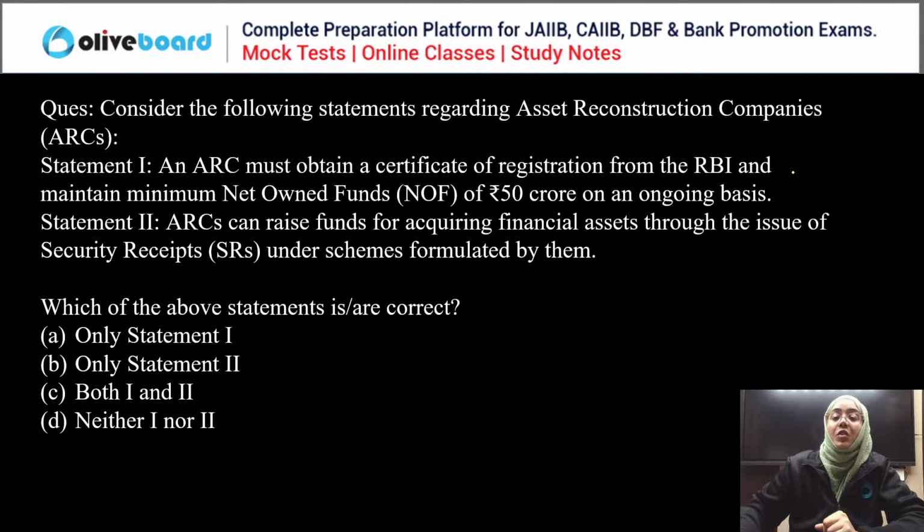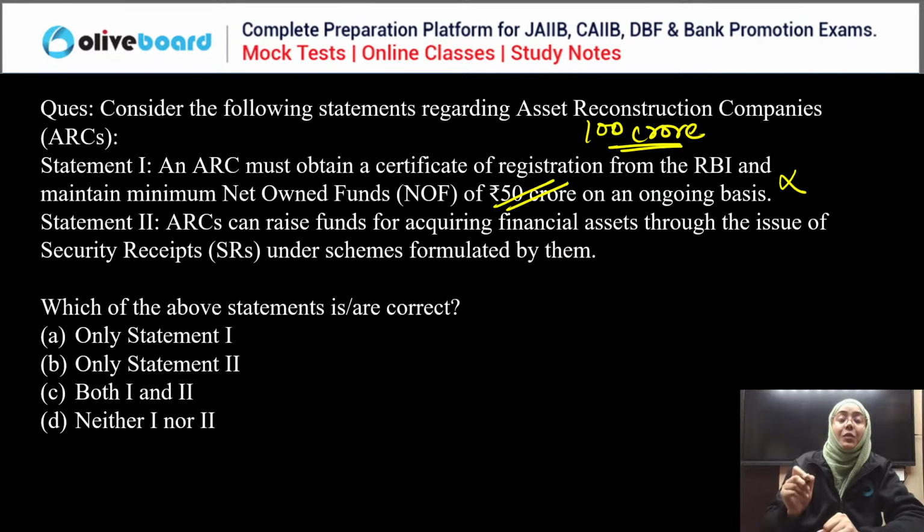Now, an asset reconstruction company must obtain a certificate of registration from RBI and maintain a net owned fund of rupees 50 crore on an ongoing basis. Obviously, if we talk about the correct answer, it is not the 50 crore. An asset reconstruction company has to maintain the net owned fund of rupees 100 crore on an ongoing basis. So the first statement, yes, it is wrong.